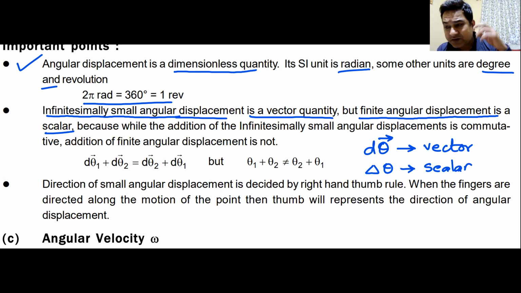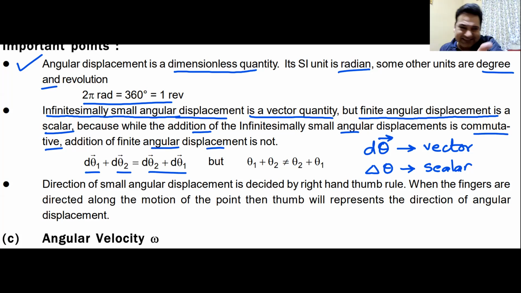The reason for that is very simple: addition of small angular displacements is commutative. The commutative property has to hold for a vector, but for large displacements it is not commutative. That means small displacement d theta 1 plus d theta 2 will be equal to d theta 2 plus d theta 1, but the same is not valid for large ones.